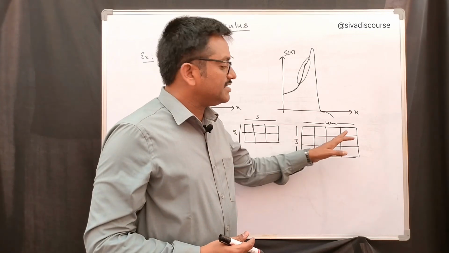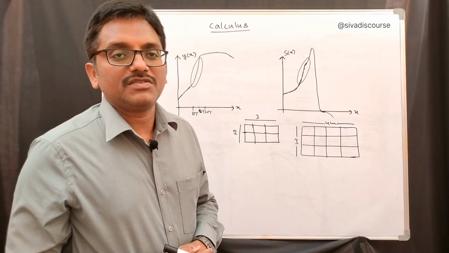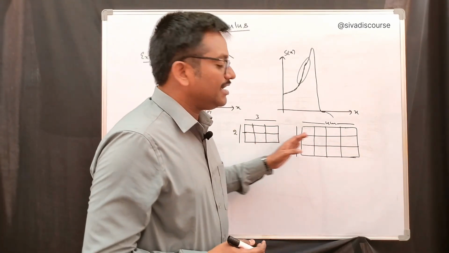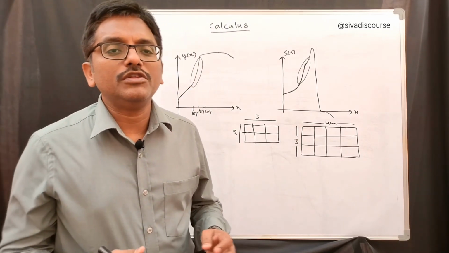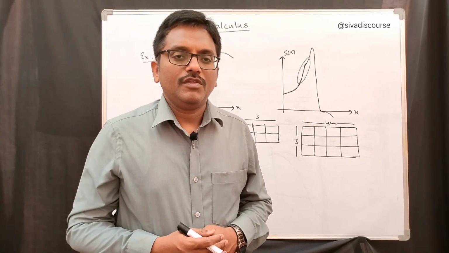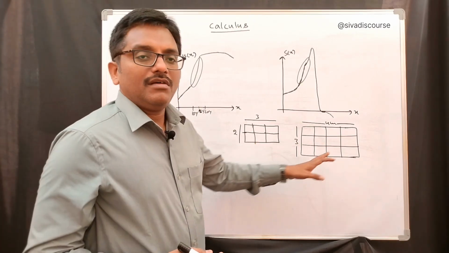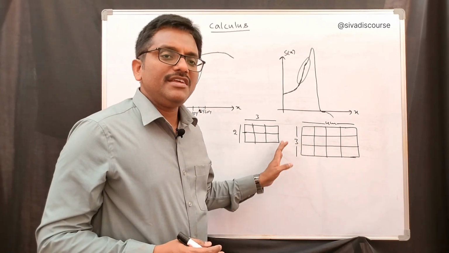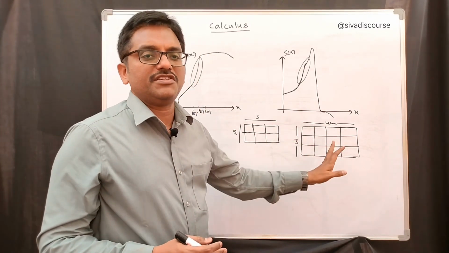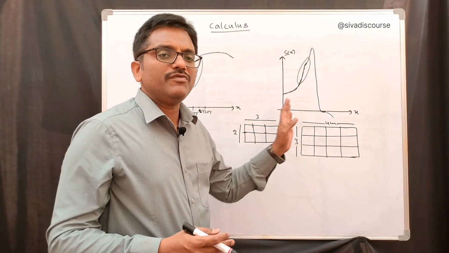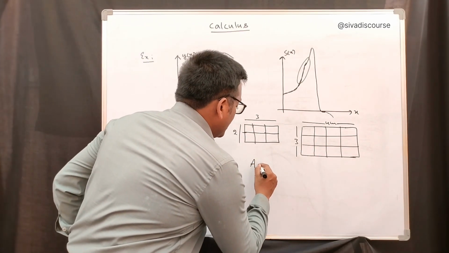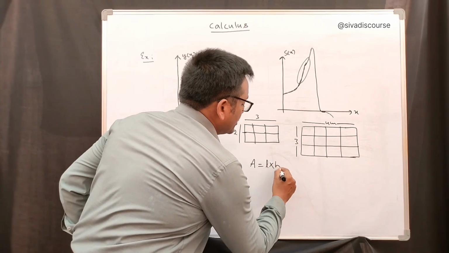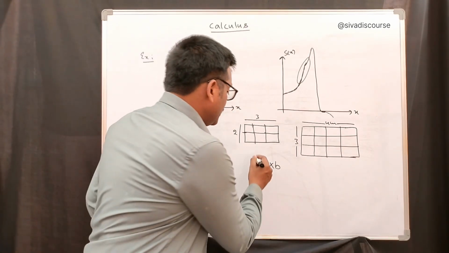Then the area of this rectangle is 12 centimeters square. For each individual rectangle, there is no need to do the numerical calculation. If we represent a formula by means of symbols, we could write area is equal to length into breadth. That is nothing but algebra.